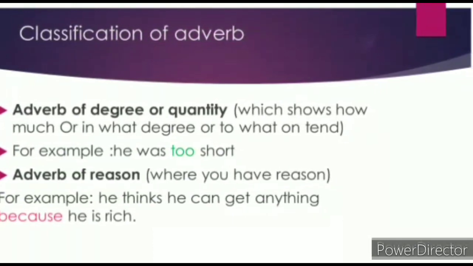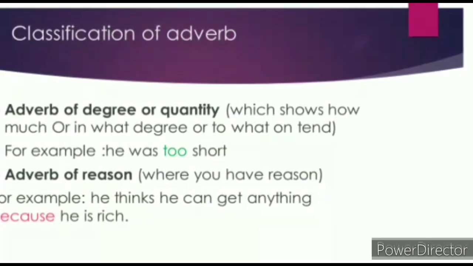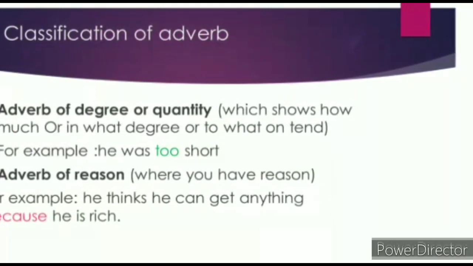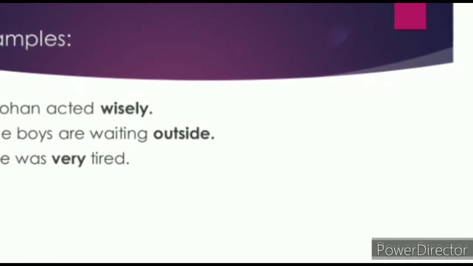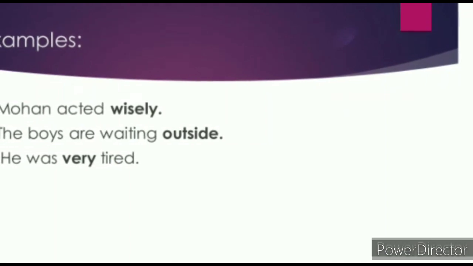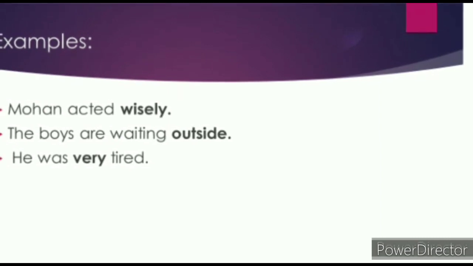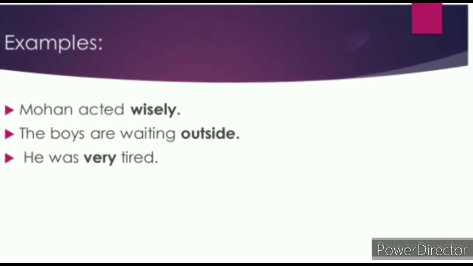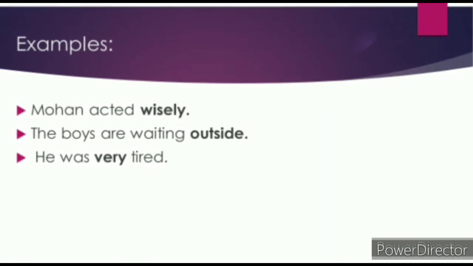For example, he thinks he can get anything because he is rich. Just because he is rich, he is able to get anything. Now let's see adverb examples. First one is Mohan acted wisely. Now this is an adverb of manner, which shows how an action is done. The second one is the boys are waiting outside. Here outside is an adverb of place, which shows where an action is done.